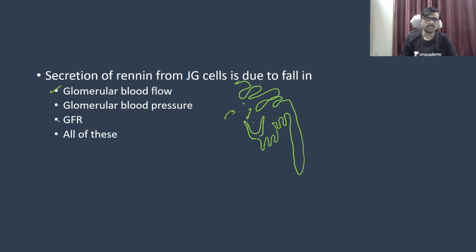or the blood pressure decreases, it results in the secretion of renin. So all of these is a correct answer. Everything is going to decrease in this situation, because it happens because the volume of blood is going to decrease. Okay, so due to the low volume, the pressure automatically decreases, and then renin starts the conversion of